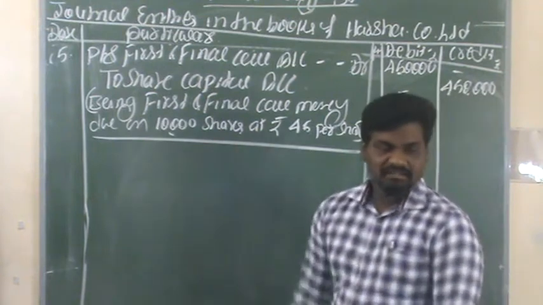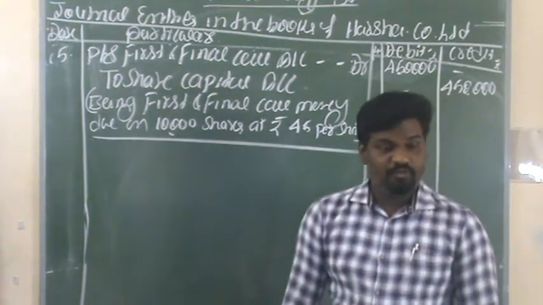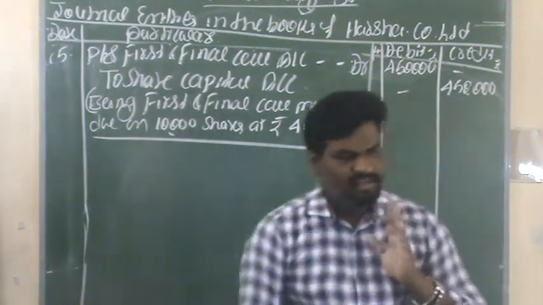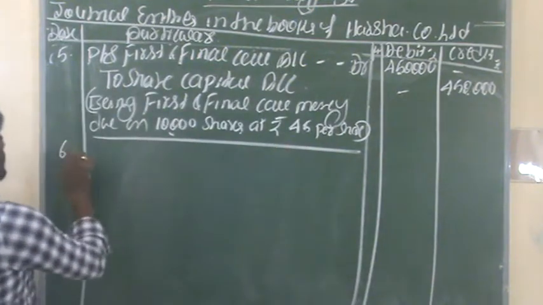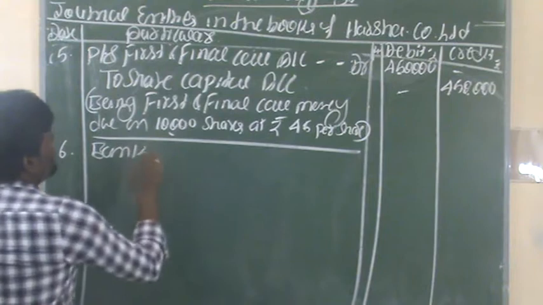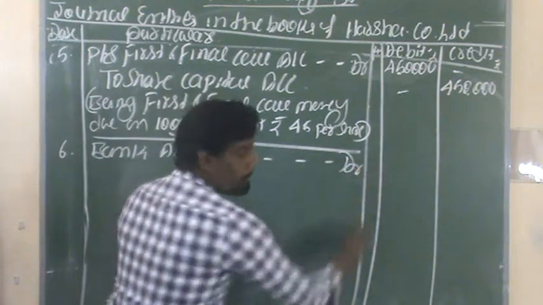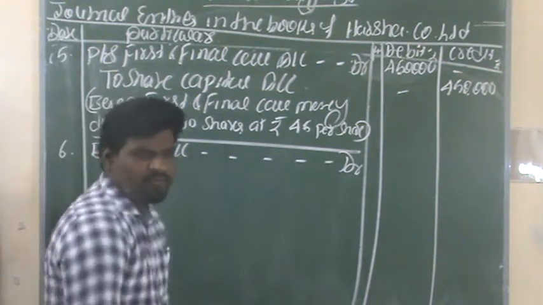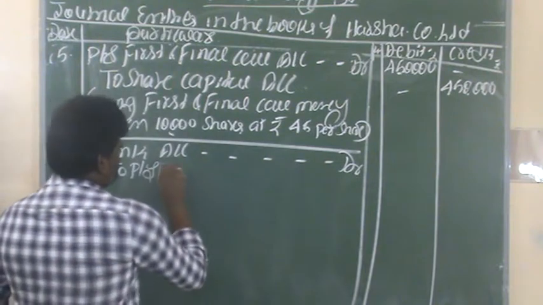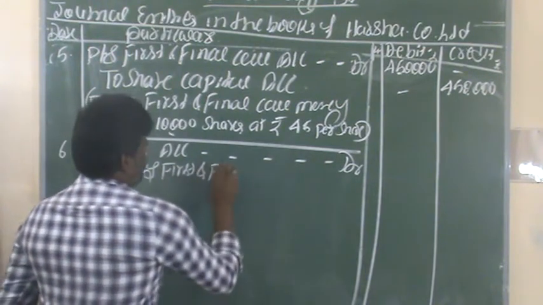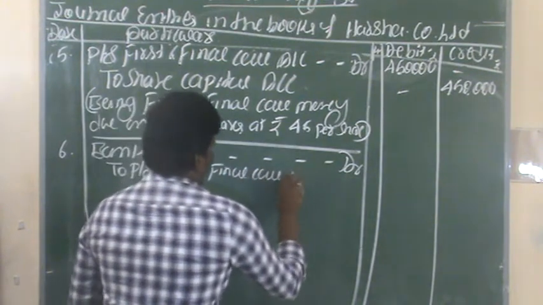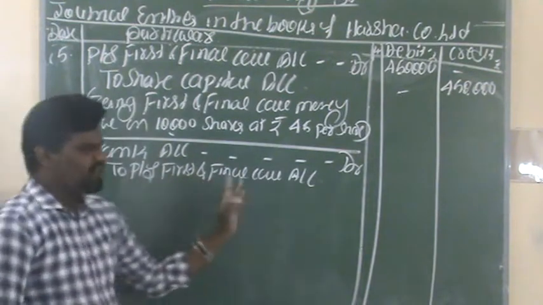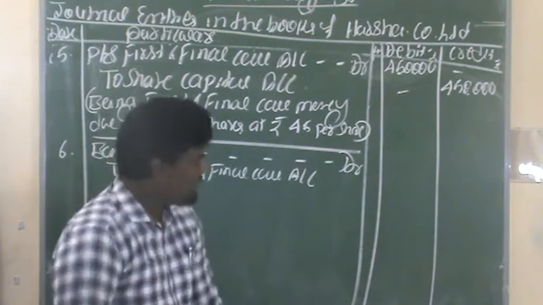After this stage, the next one is the receipt of first and final call money. For the receipt of first and final call, the receipt is a bank account. We are receiving, right? Have to write the sixth entry. Bank account debit to preference share first and final call account. This is the next entry.